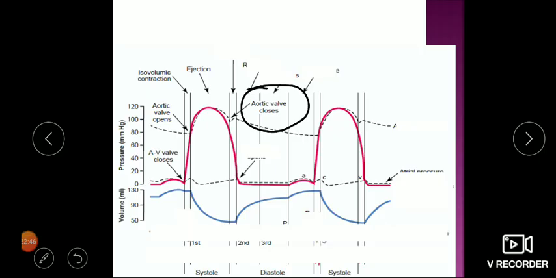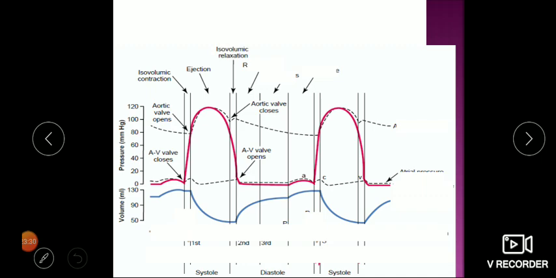Whenever pressure on one side is more, for example, pressure in the aorta is more as compared to the ventricle, the blood will try to come back from the aorta to the ventricle, and the valve will close. At what pressure doesn't matter. Basically what matters is pressure differences. Even if pressure is 1 millimeter more, the valve will get closed. Even if it is 1 millimeter more, the valve will get open. At 80 it is equal, at 81 it will get open. So the absolute pressure doesn't matter. This will differ in different individuals according to race and physiological variation. What is important in the dynamics is the difference in pressure. Even with 1 millimeter of mercury, the valve will get opened or closed.